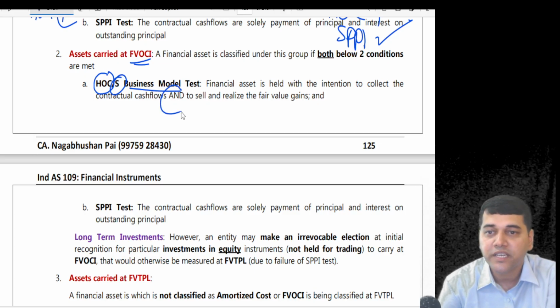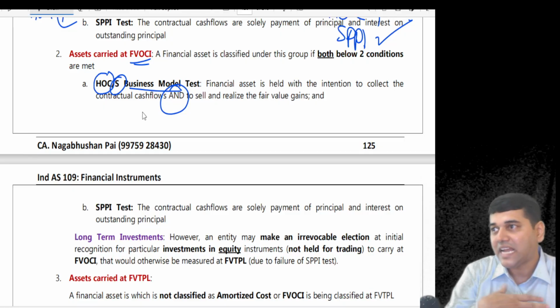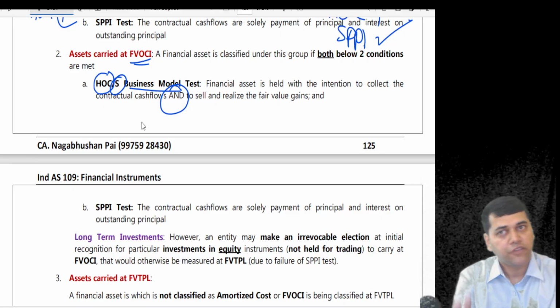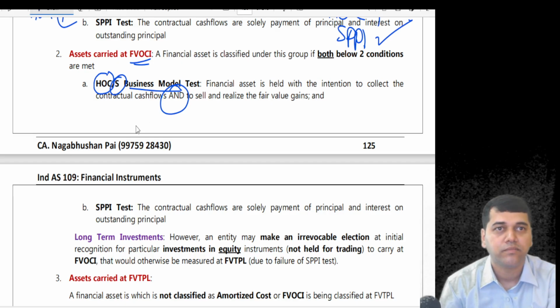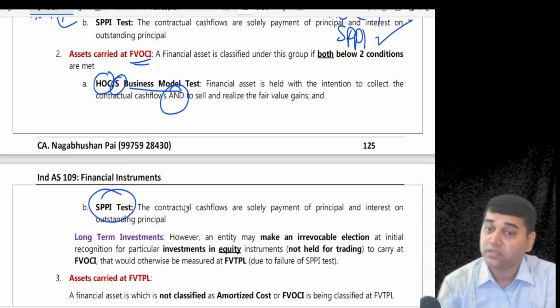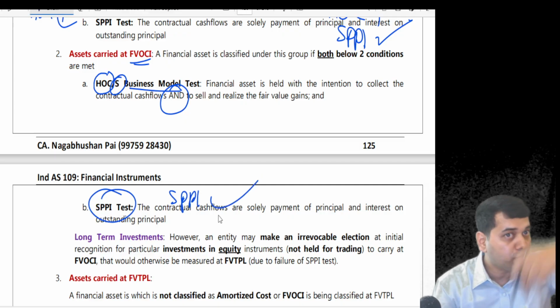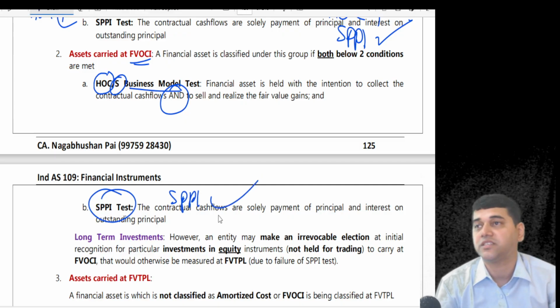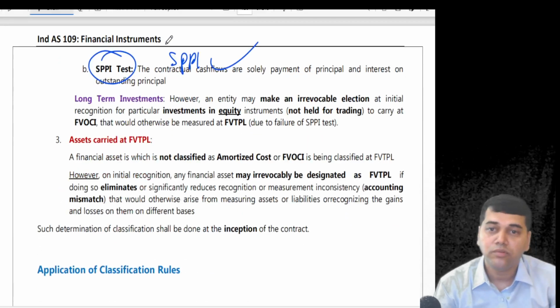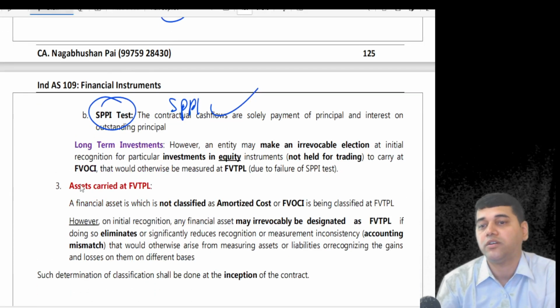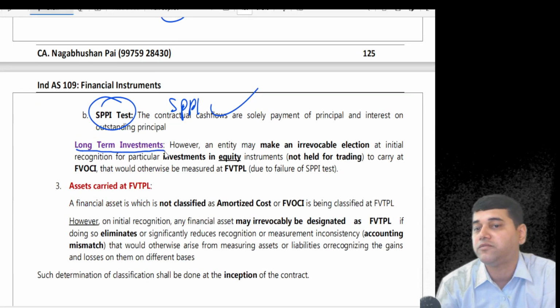So your intention is to get the cash flow till it pays. If you get a good price, you sell it. What about the test? It passes the SPPI test. That means what it is going to give me is the principal plus interest. Now, they said that, look, if you have made certain long-term investments,